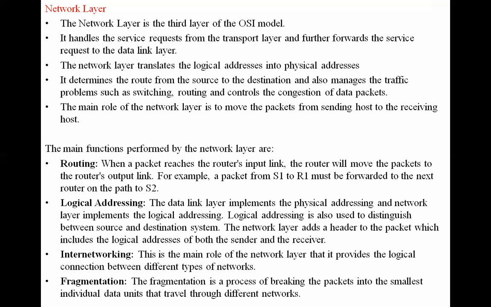The main functionality of this network layer is that it takes the packets from the transport layer, those are converted into segments, and those segments are divided into packets. The packets are sent from source to the destination. That is what we discussed in unit number 1 already, the OSI model.